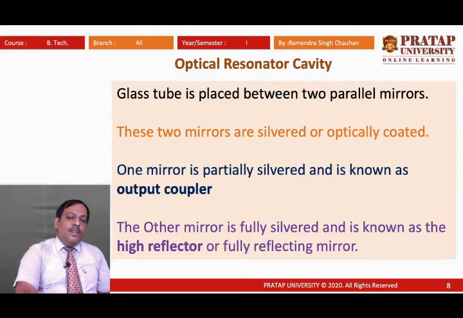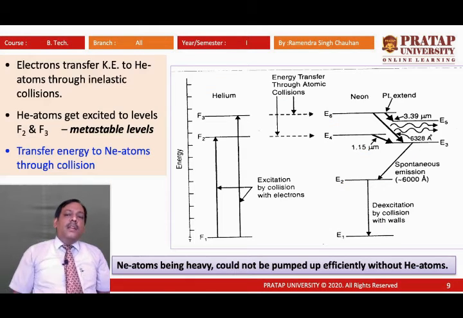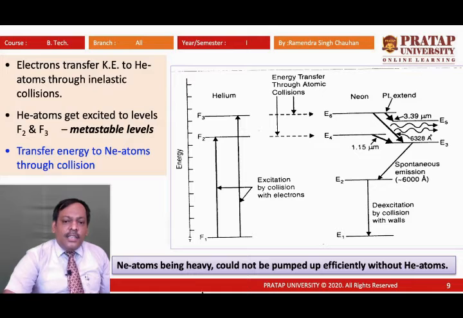99% silvered. Now we will talk about the working, and see what is actually happening and why we say that the helium neon laser is a 4-level laser. Here we can see the energy level diagram of helium and neon atoms.